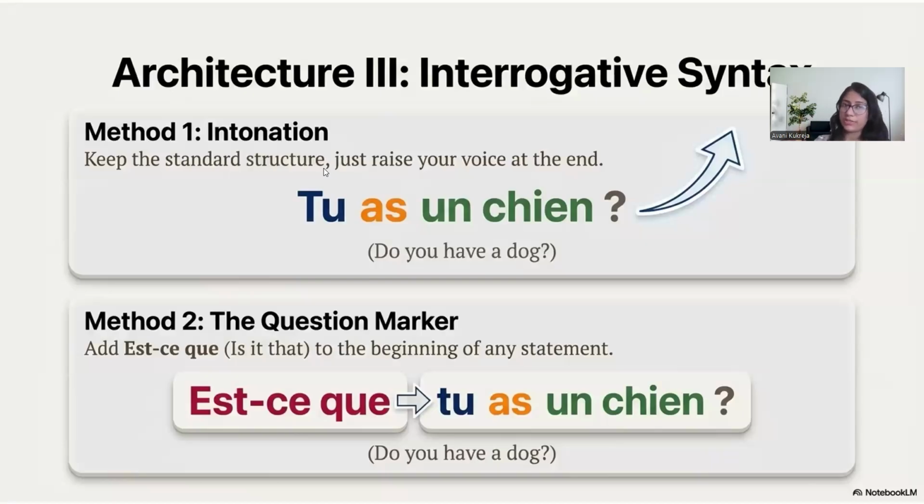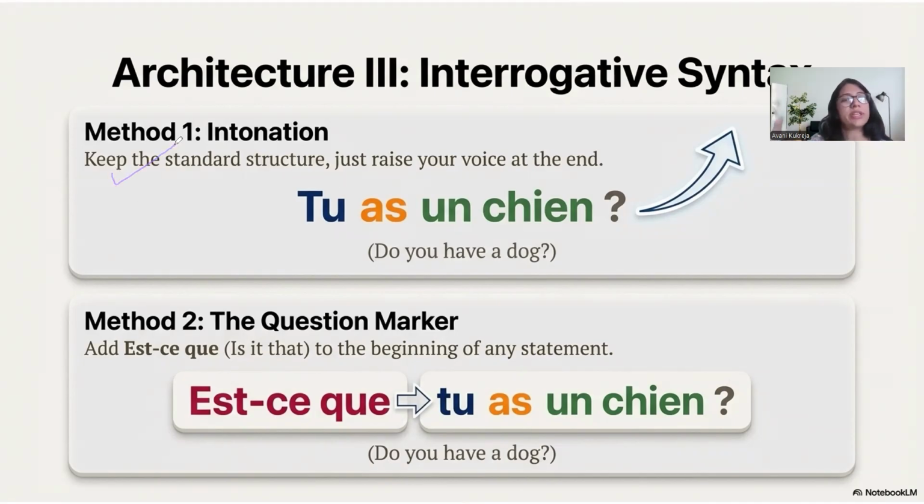Or the second way is we can add a question marker, which is est-ce que. Est-ce que translates as is it that? So this is going to be your go-to question whenever you have to make a question where the answer is a yes or a no. Oui ou non. We just add est-ce que at the beginning of any statement and just add the rest of the sentence as is. For instance, est-ce que tu as un chien? Is it that you have a dog? The answer can be with a yes or a no. Yes, I have a dog. No, I don't have a dog. So these are two ways of forming questions.